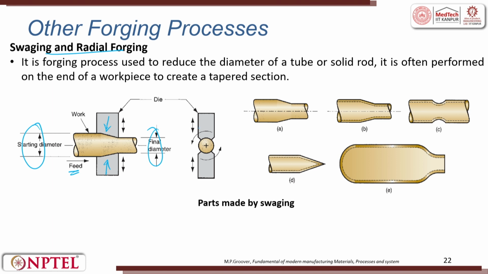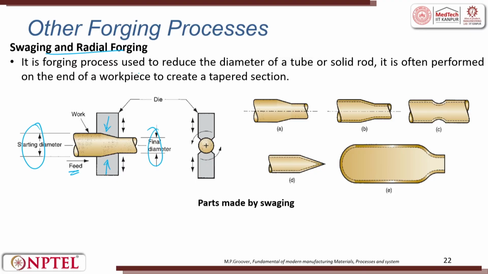If you look into it, there will be radial dies and there will be a cam. The cam will be rotating. Each time the cam comes in contact with the die, it hits the workpiece. It is a forging process which is used to reduce the diameter of a tube or a solid rod. It is often performed on the end of the workpiece to create a tapered surface. So, you can try to have such cross sections by using swaging, or you can also have a sharp tip by the swaging process. If you want to shape the flask's internal surface, this is also done by the swaging process.